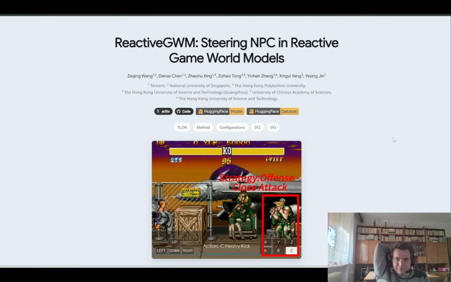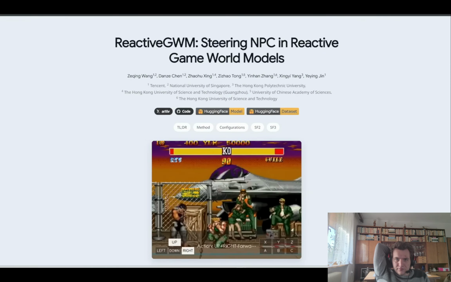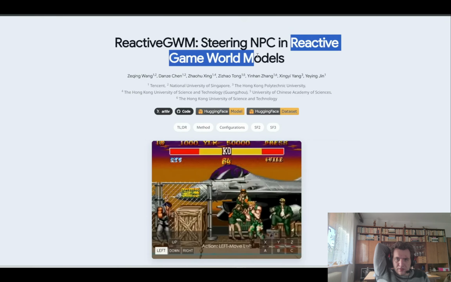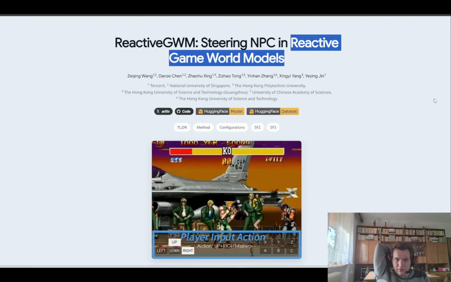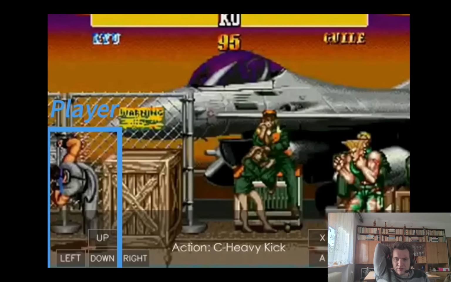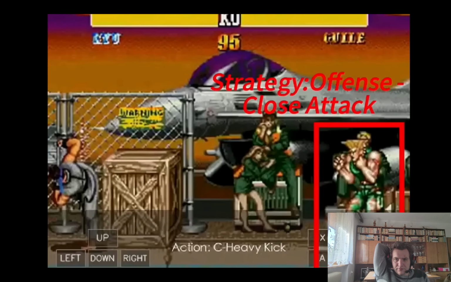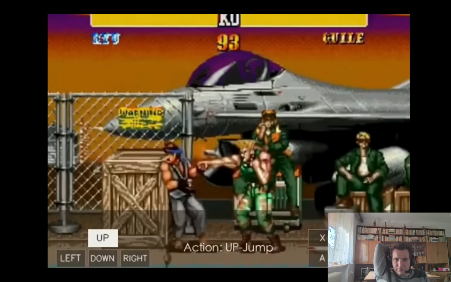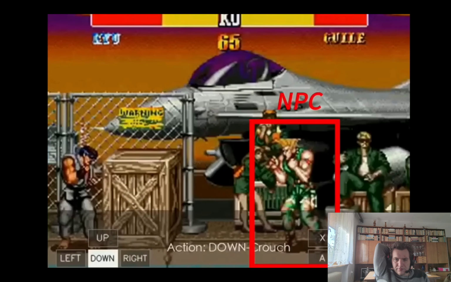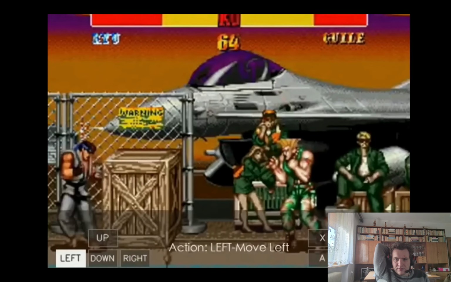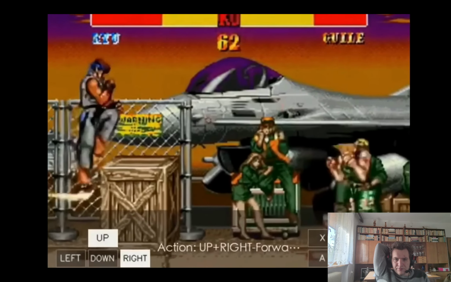Next up, this project is really interesting. It's called Reactive GWM, and this is what they call a reactive game world model, where NPCs are not just background pixels anymore. They can actually be steered via high-level strategies. So imagine a Street Fighter-style world model where the player is controlled with normal button inputs, but the opponent can be told to play offense or defense or any other strategy. That's the key idea. The model separates the player actions from NPC strategies, which are injected through cross-attention. Note that this entire thing is just a video that's generated from an AI model. This is not a pre-designed game.